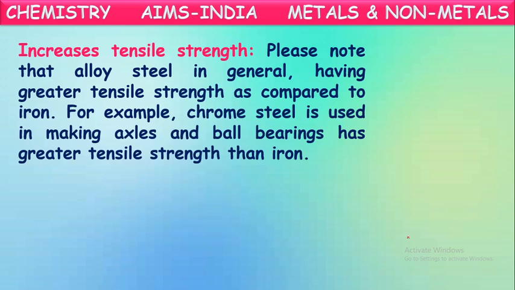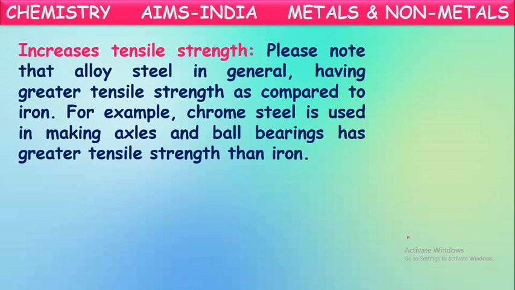And one more purpose, to increase the tensile strength. It is also just like the hardness and bearing capacity, strain bearing capacity we can say. So tensile strength means strain bearing capacity. It is to be noted that alloy steel in general has greater tensile strength as compared to iron. Yes, it can bear much more strain than the pure iron.